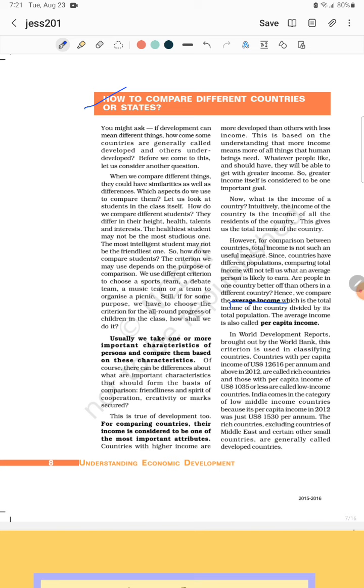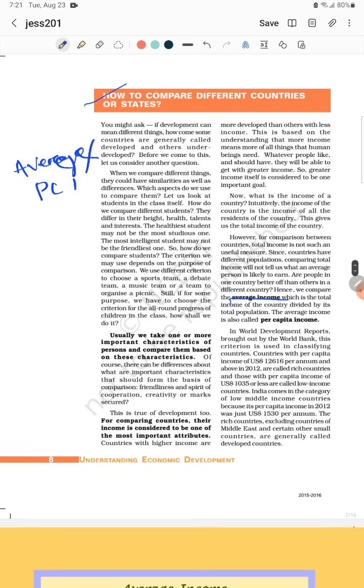It is a very important fact. What is the calculation or formula of average income? You should know what average income is. Average income is equal to PCI, per capita income. Both are the same thing; they only wrote average income, also called per capita income. Just like my name is Sagarika madam, but at home my mom and all call me Leenu. Leena and Sagarika are the same, only different names. Like that, average income is also known as per capita income.